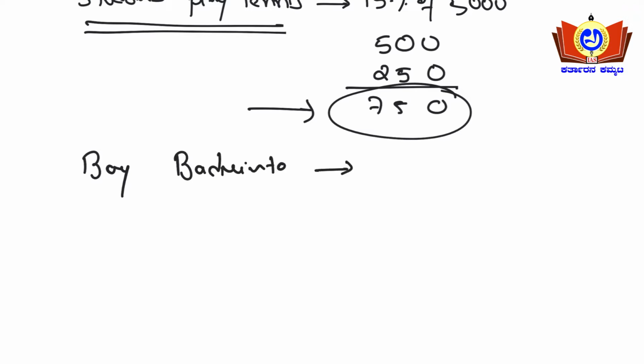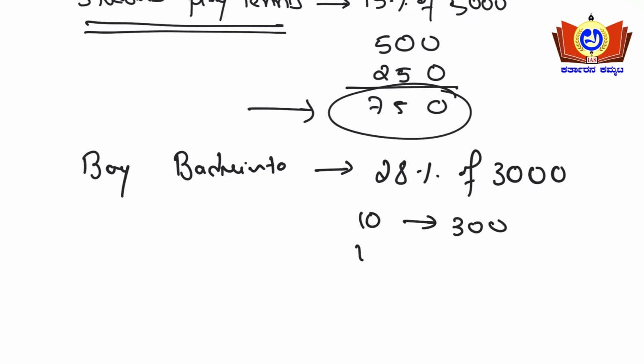Okay, boys who played badminton is nothing but 28% of 3000. What is 10% of 3000? 300. So another 10%, 300, 20% over. So 1% is nothing but 30.